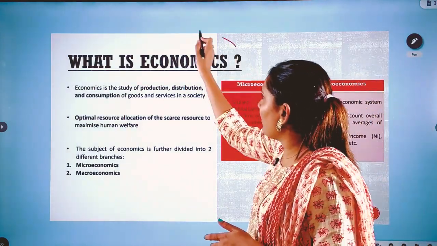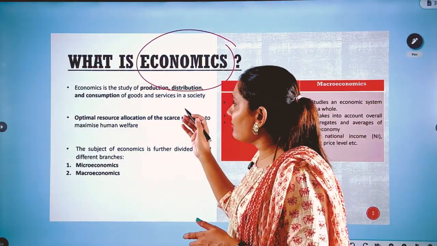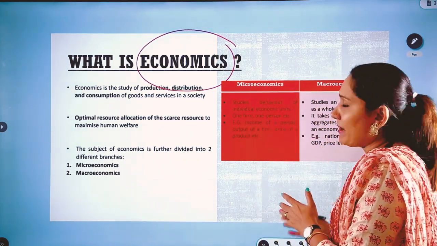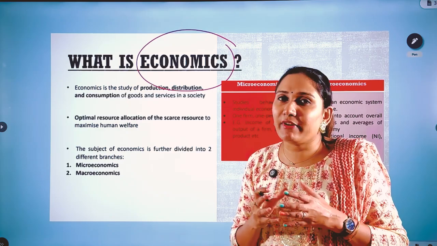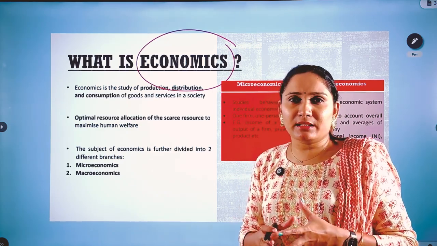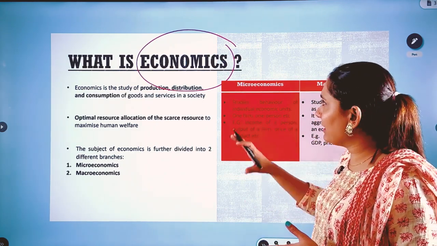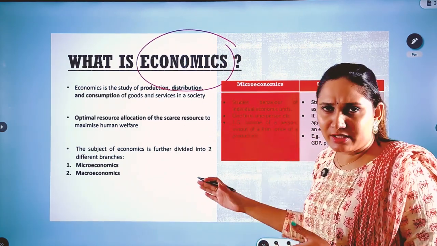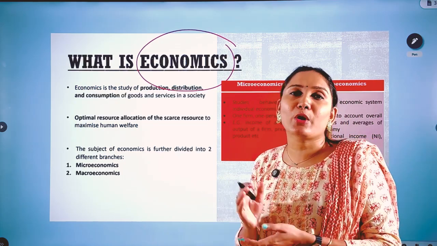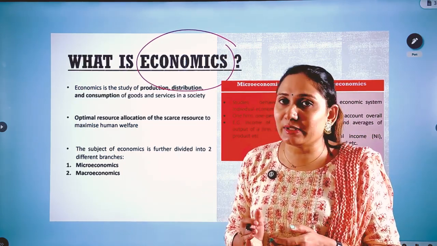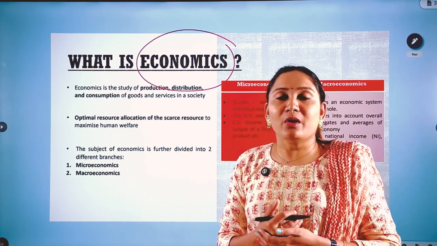First, let us discuss what is economics, and then we will see two different branches of economics, that is micro and macroeconomics. All these in very brief, because these are not very important from your examination point of view, but this is actually an introduction to this subject, and then we will move on to important concepts like demand, supply, elasticity, utility, modes of production, all these things.